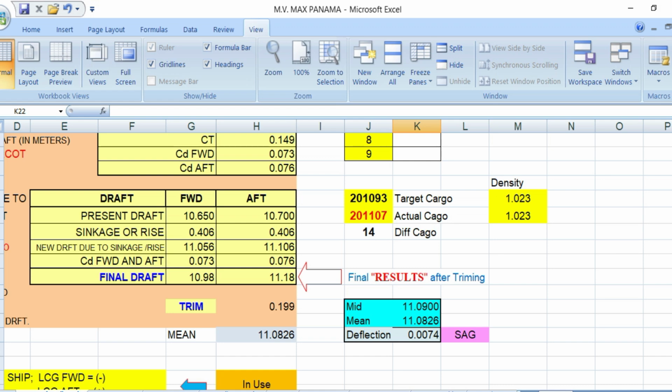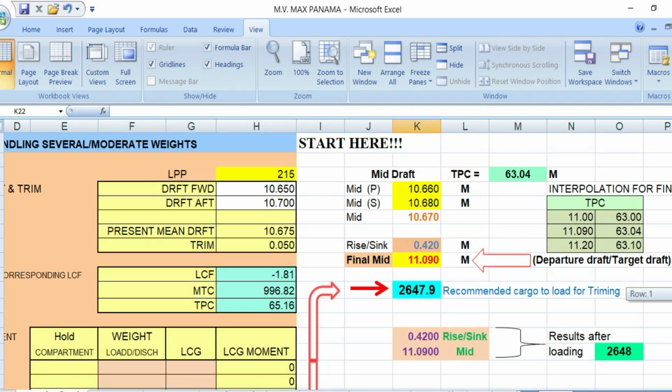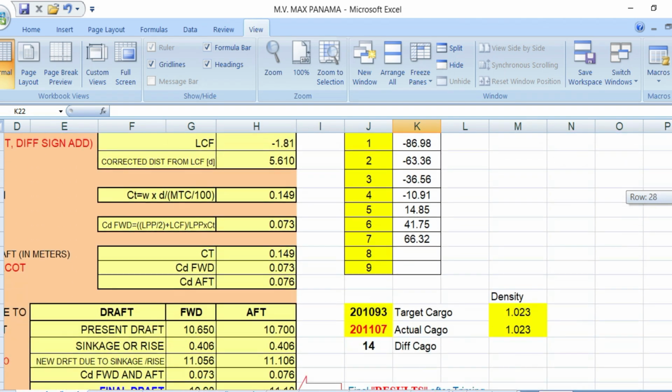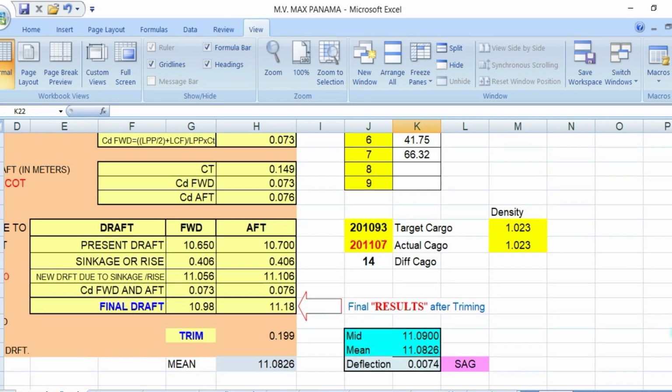The problem stops here, final mid draft. You don't know how much is your forward draft, how much is your aft draft. So with this program, you will know your departure draft, which is forward 10.98 and aft 11.18. Then you will have a trim of 20 centimeters.